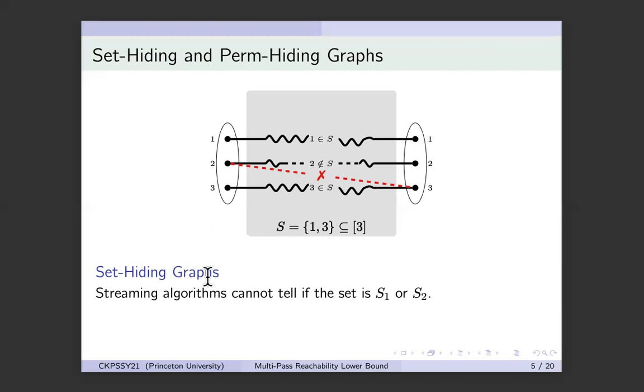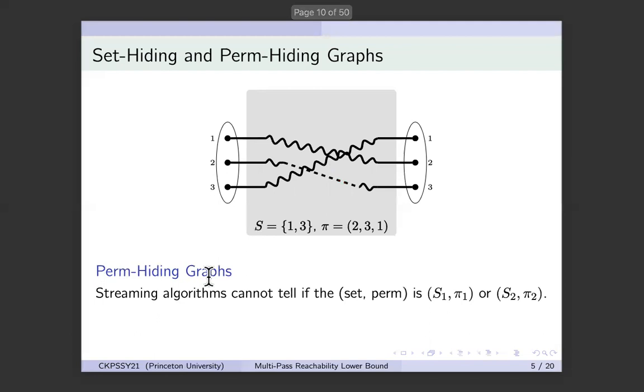So back to set hiding graphs. In fact, we shall construct objects that are even stronger than set hiding graphs. We shall construct what I will call permutation hiding graphs that are very similar but stronger. Here, not only do you have a set S, which is a subset of n, but you also have a permutation on the first n elements.